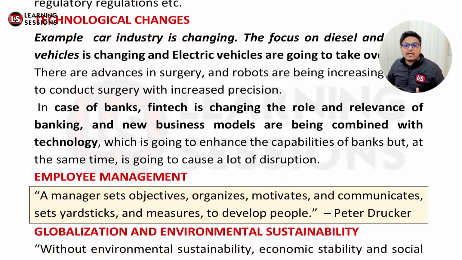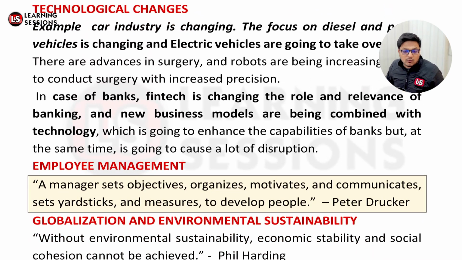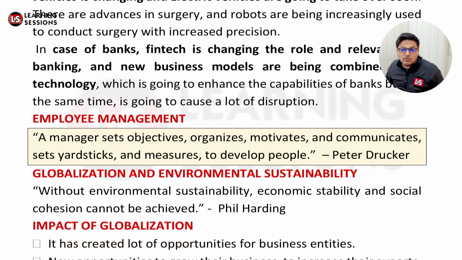And after that, it could be related to employee management. Now, what is employee management? Employee management is that different objectives are there, and further, we want to manage the different employees: we want to motivate them, organize them, communicate with them, and also measure their performance and develop their performance. That's what we want to do, and all those things come under employee management.